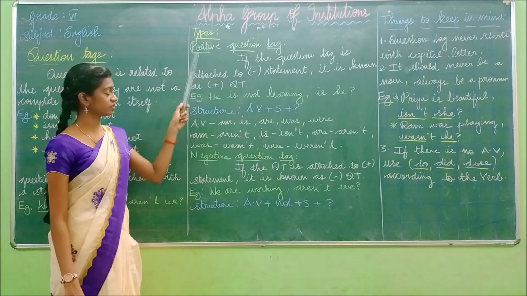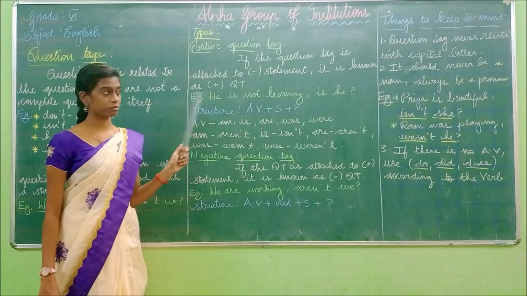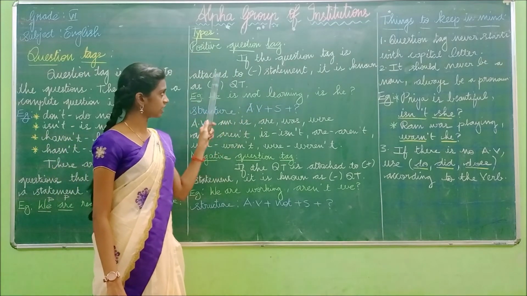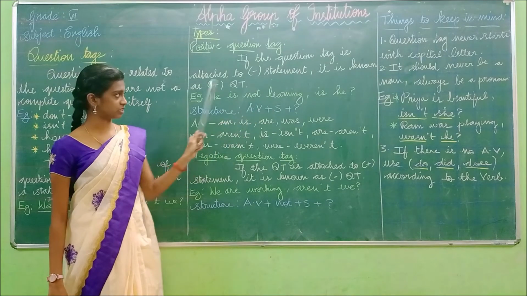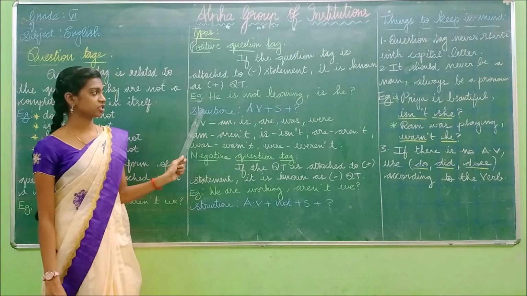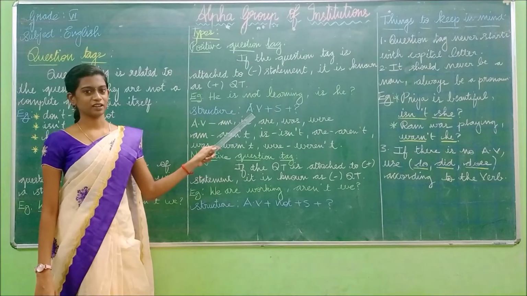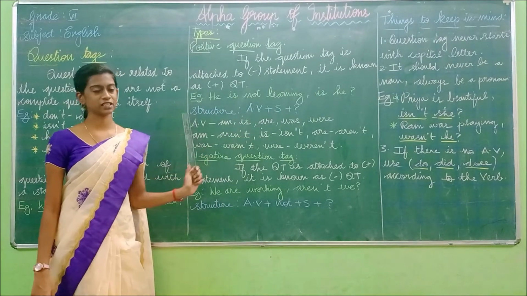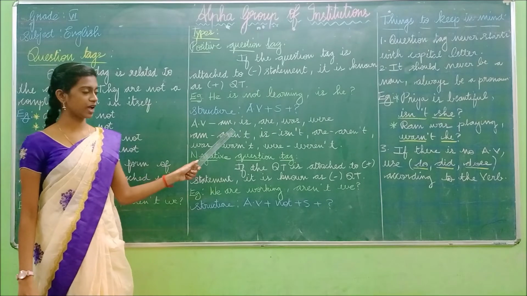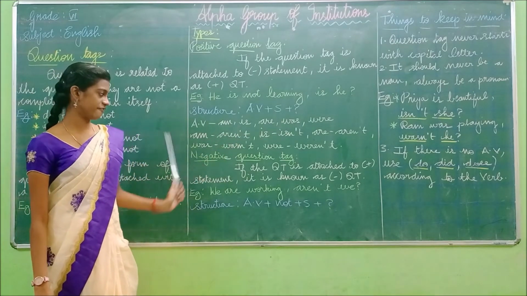Shall we say once again? Positive question tag means if the question tag is attached to negative statement, it is known as positive question tag. So the structure is auxiliary verb plus subject plus question mark. So the auxiliary verbs are am, is, are, was and were.